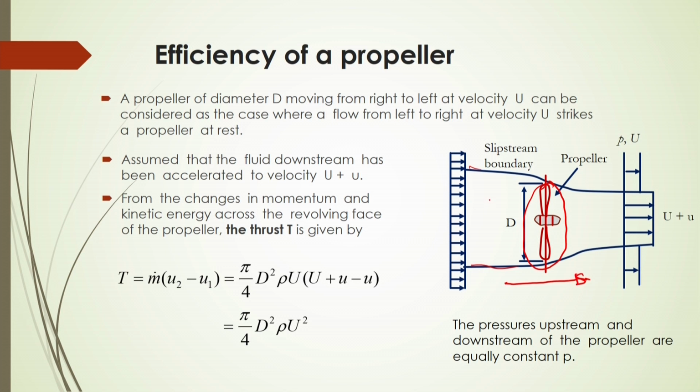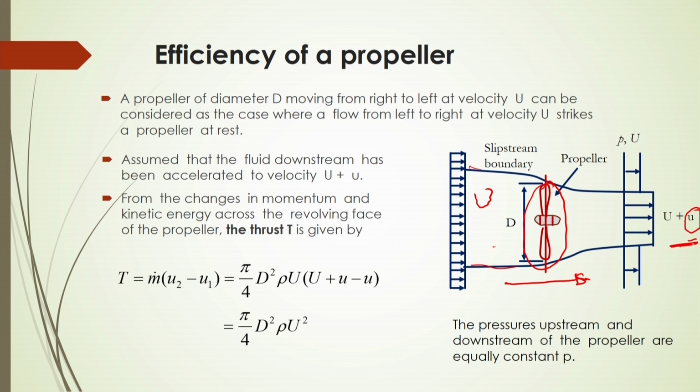At this section the velocity is capital U, and whenever the propeller is applied, some liquid will be thrown from this section to this section, and the fluid will get some acceleration and a higher velocity. That increment of velocity is small u, so at this section the velocity will be capital U plus small u.